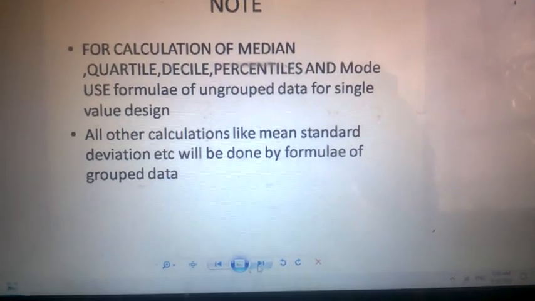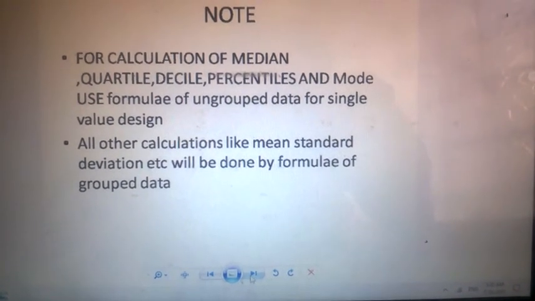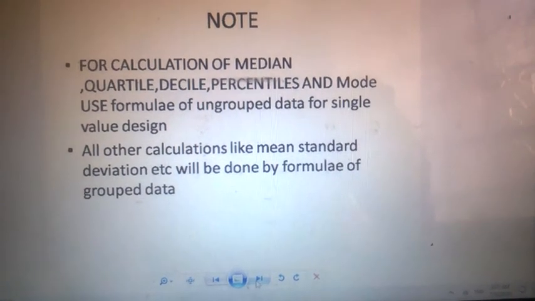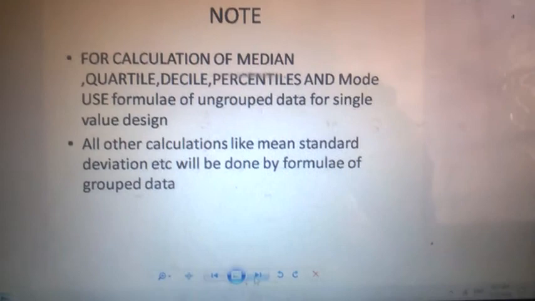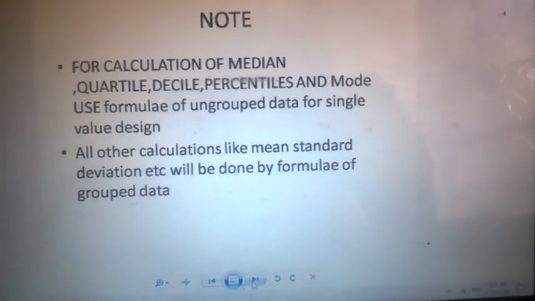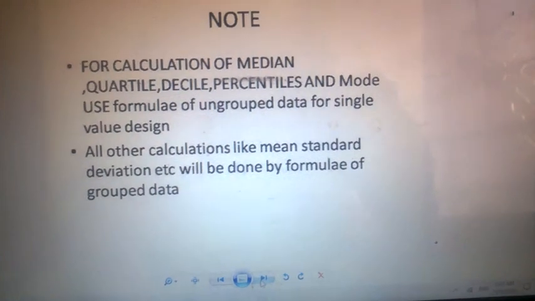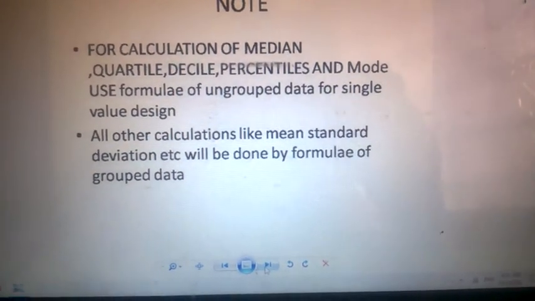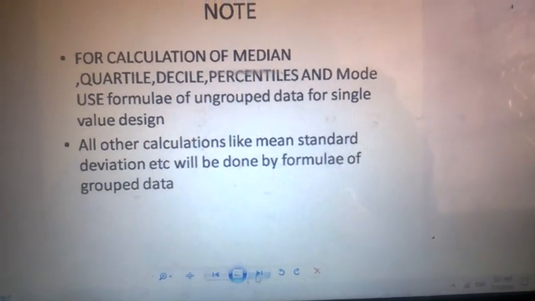All other calculations like mean, standard deviation will be done by formulae of group data. There is no need to change the other calculations, just go for the group data, but only for these 5 quantities which involve L in the formula you have to use ungrouped data for single value design, and for multiple value design you have to use the group data formula which we discussed earlier in 5th year.